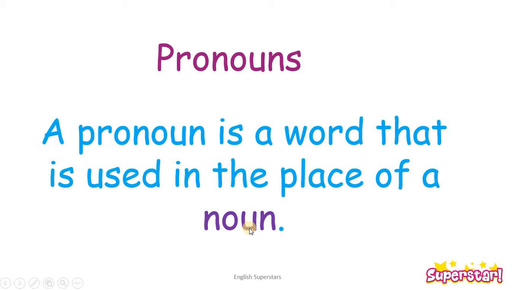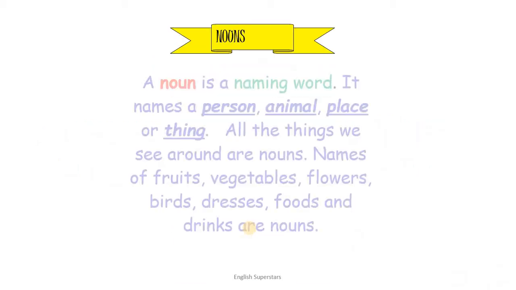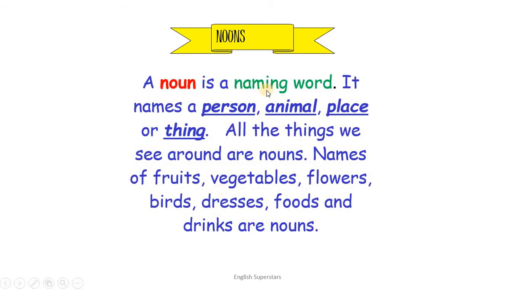Now, before going forward, let's revise nouns first. What is a noun? A noun is a naming word. It is the name of a person, place, animal, or thing. So, all the things we see around us are nouns. For example, names of fruits, vegetables, flowers, birds, dresses, foods, and drinks are nouns. So everything that we see around us is a noun, simple.